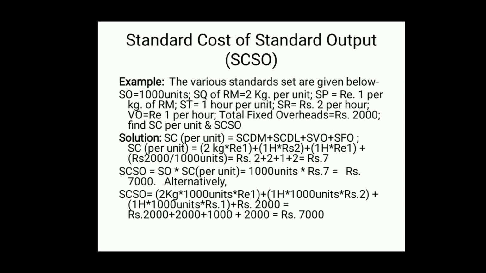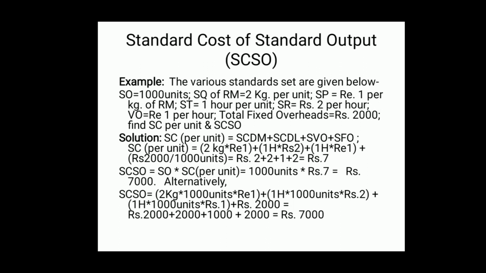Then we will have to add the standard labor cost for 1000 units. 1 hour is required for 1 unit. Therefore, for 1000 units, 1 hour into 1000 units, that is 2000 hours... and the labor rate is rupees 2 per hour. Therefore, 2000 rupees will be the total labor cost.